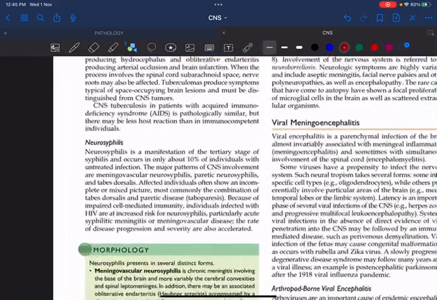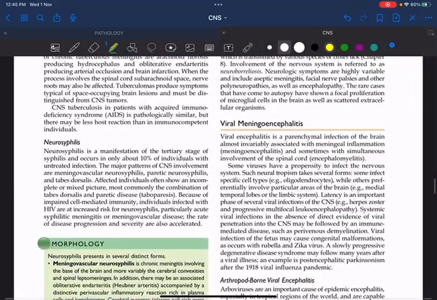Okay, what do you mean by neurosyphilis? Remember, first of all, this is the third question. Neurosyphilis is another different question. It is actually the manifestation of the tertiary stage of syphilis. We have primary stage, secondary stage, and the tertiary stage of syphilis. Of course, we have latent syphilis, early latent.